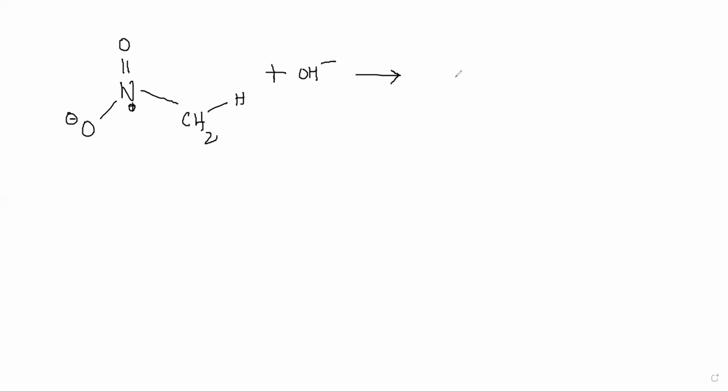You get the electrons moving to give O minus, O minus, N plus, and a double bond to CH2, plus water.